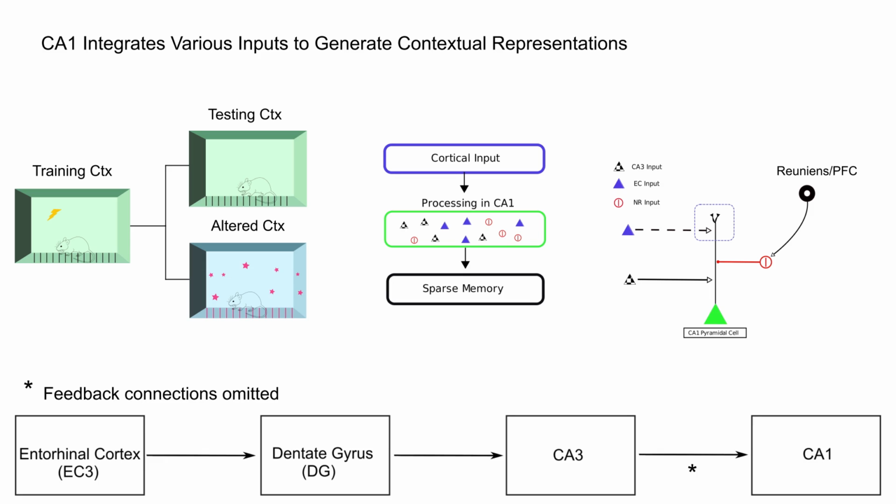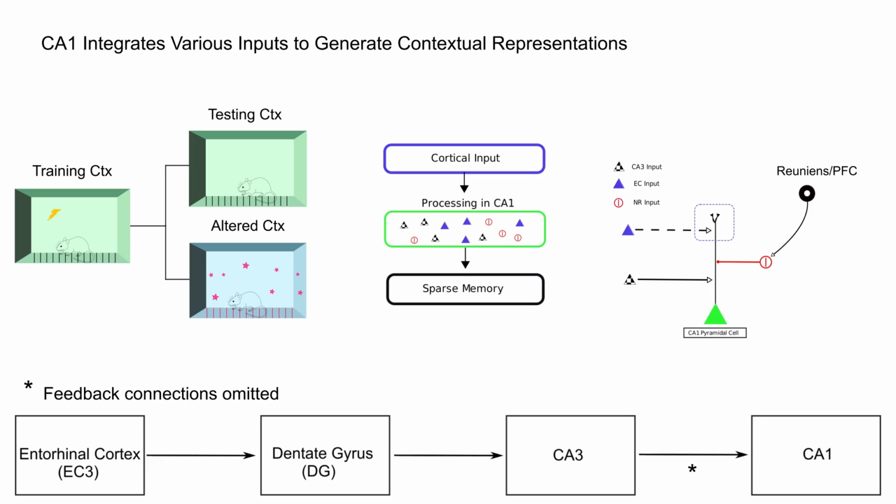representation of an event. We assume that the EC3 input provides a distributed representation of events in which each stimulus or event recruits a relatively large portion of the given population, and different stimuli might recruit overlapping sets of neurons. The CA3 input, on the other hand, provides sparse and orthogonal representations, such that two different stimuli will recruit relatively distinct sets of neurons.